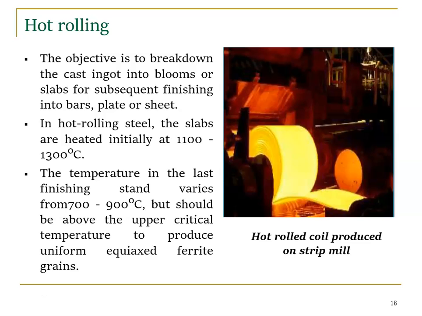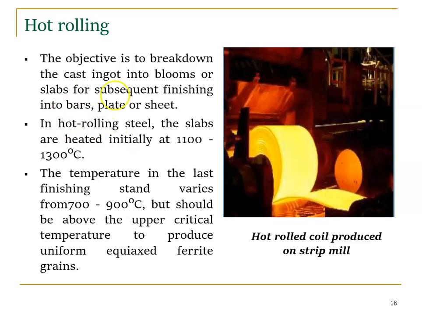In hot rolling, the slabs are heated initially at 1100 to 1300 degrees Celsius, right? So we cannot operate manually. Only if I heat from 1000 to 1300 degrees Celsius can I do the hot rolling, because the melting point is more than 1000. So we use more than 1000. Along with the melting point, we also consider the recrystallization temperature. Then we say it's a hot rolling.